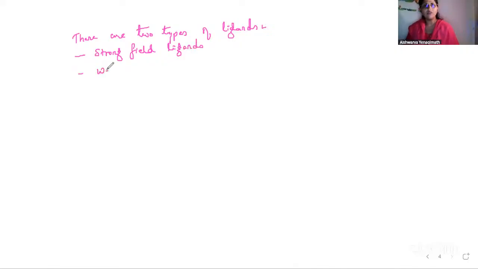So next what it says is, there are two types of ligands anta ಹೇಳುತ್ತೆ. This theory says that there are two types of ligands. This is very important part you need to understand. So which are those two types? One is strong field ligands. And the another one is weak field ligands. So strong field ligands anta andre ಏನು?